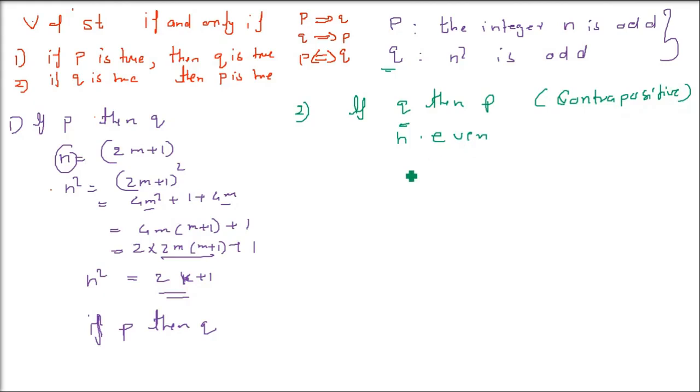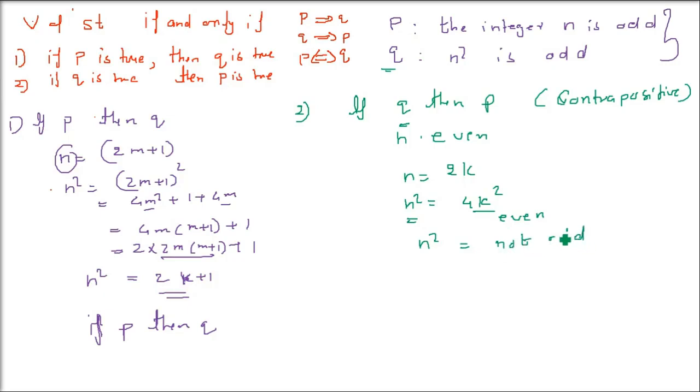So n is even, which means n has to be 2 into something, 2 into k. Let us square it. N square is 4k square. So n square will be 2 into 2k square, that is, n square is even. So n square is even, that is, not odd.